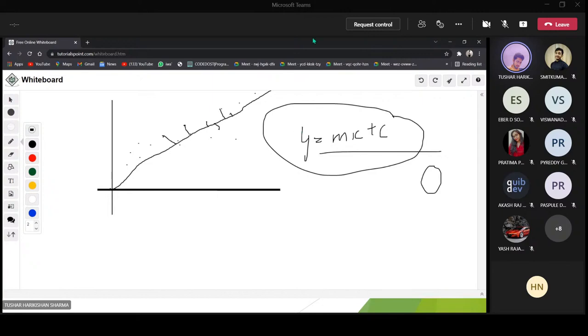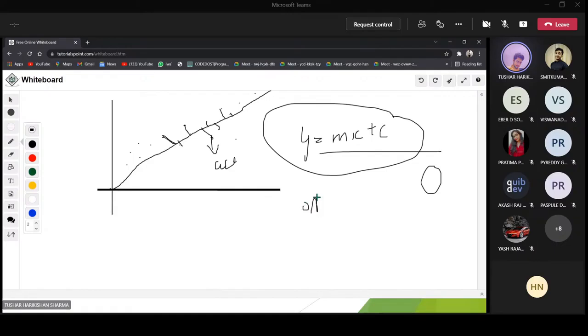So this best fit line, and you can see these distances. This is the actual value, which we get through this equation, and this is the observed value. How do we draw the best fit line? Using the output values.